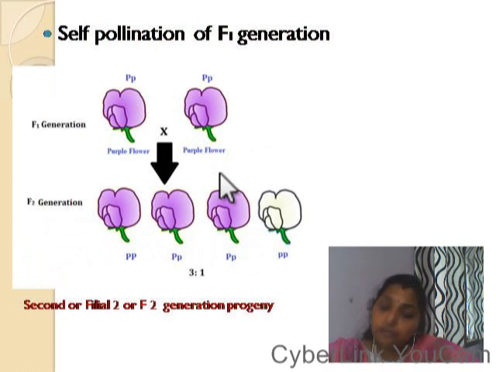Then he went for the F2 generation with self-pollination of the F1 generation progeny. He found that the majority of the progeny had purple color flower, and very few had white color flower. So the parental color was seen again in the flowers. He got a 3:1 ratio in this F2 generation.